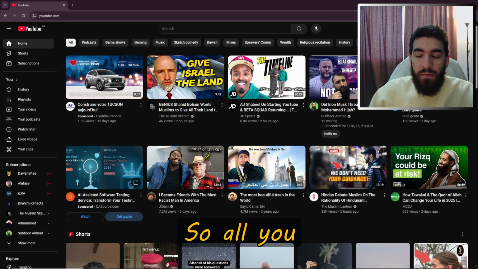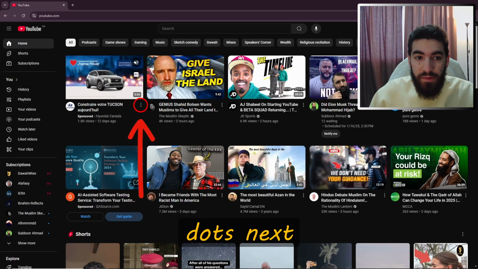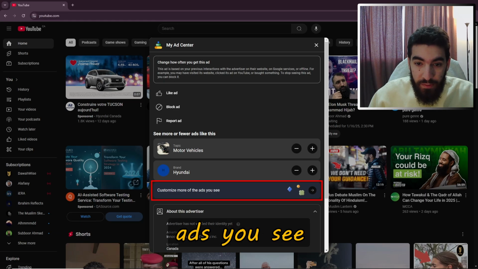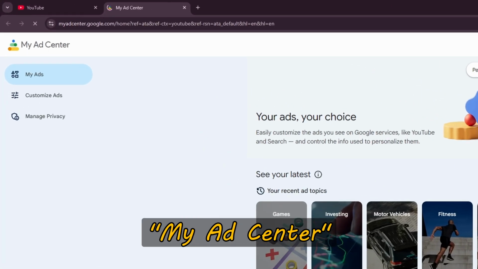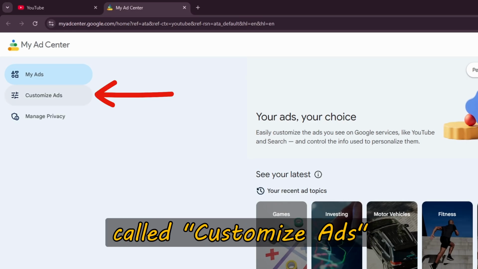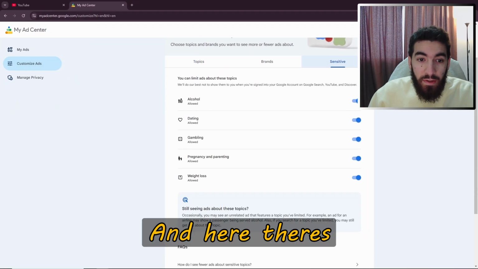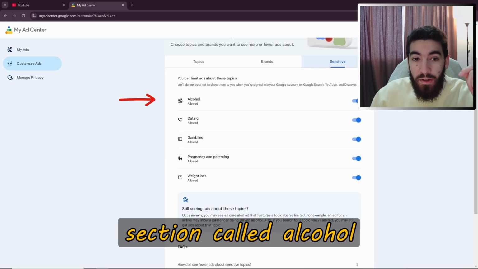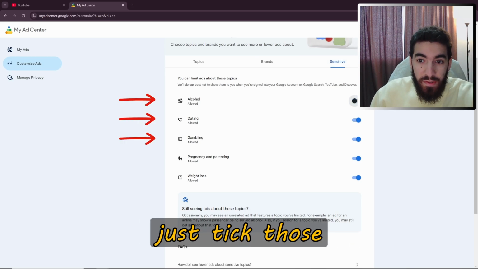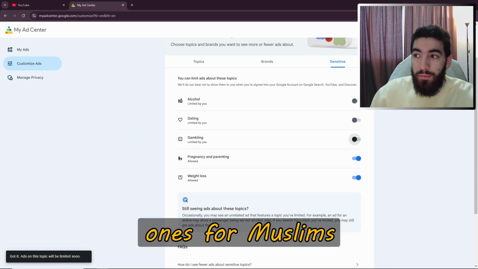be pretty disturbing. So all you have to do to customize the types of ads that you see is click on the three dots next to any ad and then click customize more of the ads you see. It'll open a page called My Ad Center, and from here you click on the second tab called Customize Ads, and then you can go to Sensitive, and here there's literally a section called Alcohol, another one for dating, and one for gambling. So you just tick those three off, and those are the most important ones for Muslims.